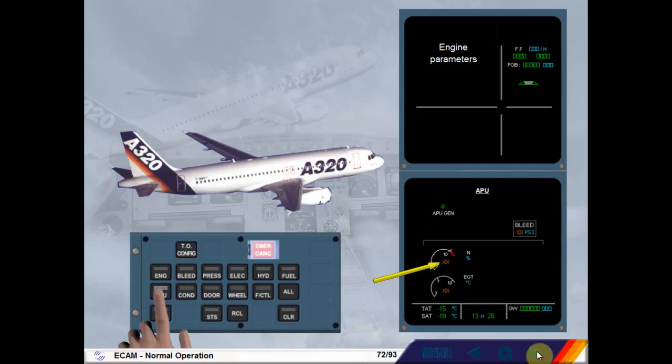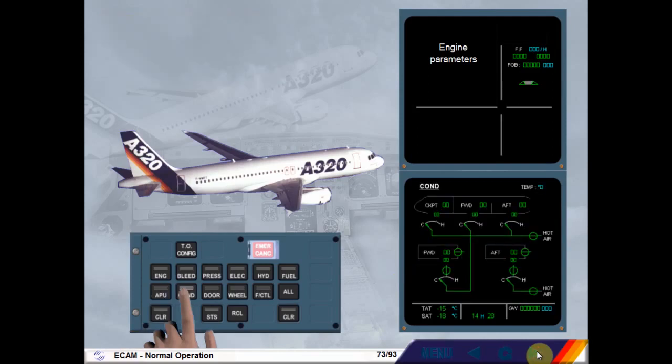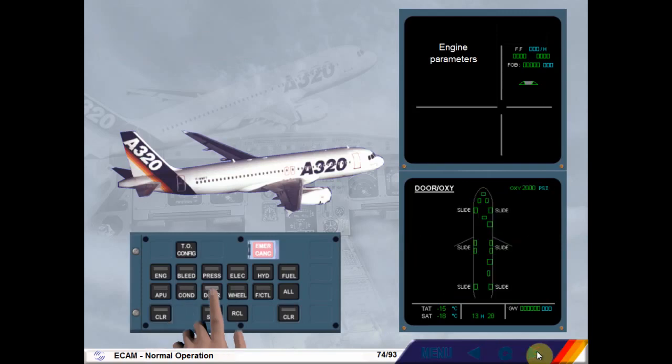We will now call the ECAM conditioning page. The ECAM door oxygen page. The ECAM wheel page.